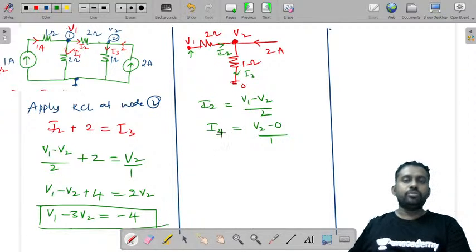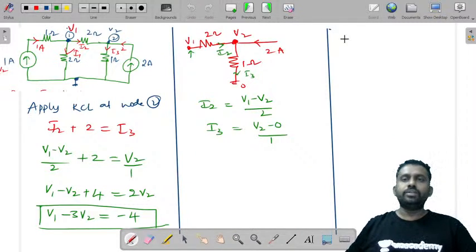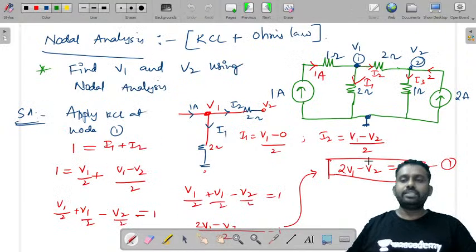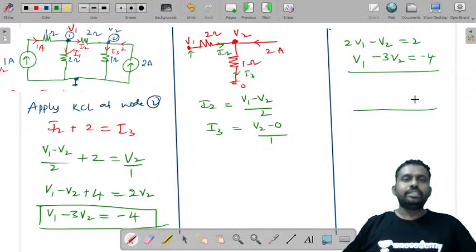So when you solve these two equations, there is another equation, 2V1 minus V2 is equal to 2. This is the first node equation. The second node equation is V1 minus 3V2 is equal to minus 4. Now let us try to solve these equations.